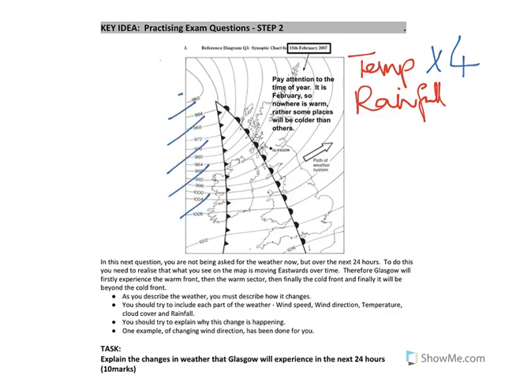4th mark. So once again, 4 marks potentially for telling me about what it's like to start with, what it's like when the warm front arrives, what it's like when Glasgow's in the warm sector, what it's like when Glasgow's in the cold front, and actually you can even get a 5th mark, what it's like once it's gone.